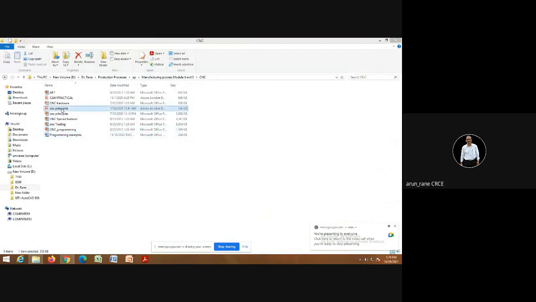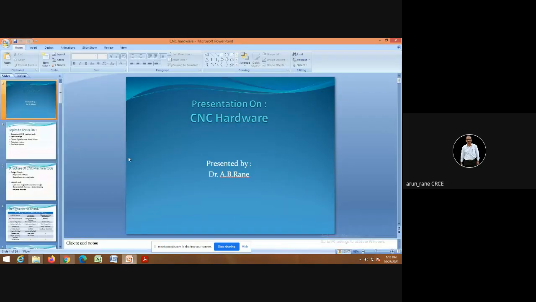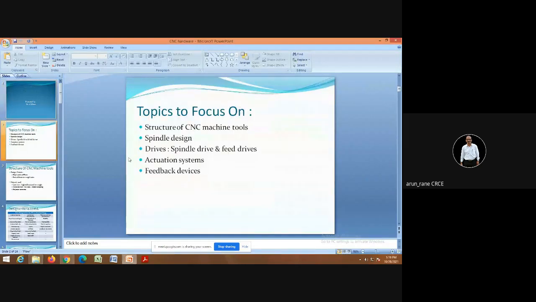Now we will go for CNC hardware. So here we will see what is the structure of CNC machines, then how the spindle is designed, what are the drives.